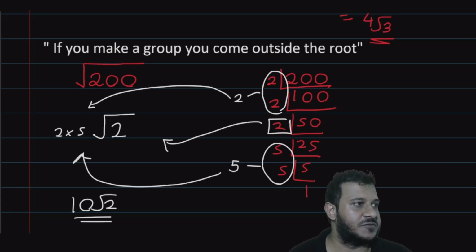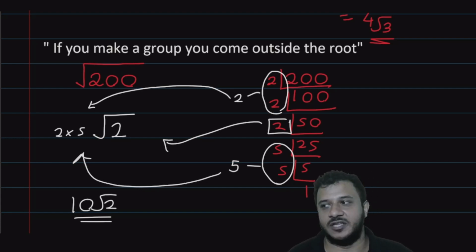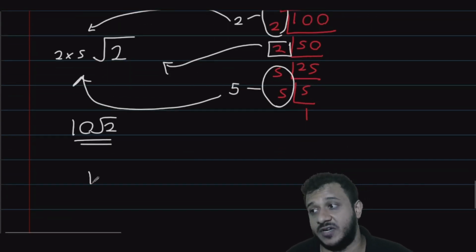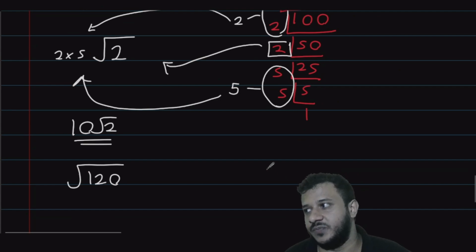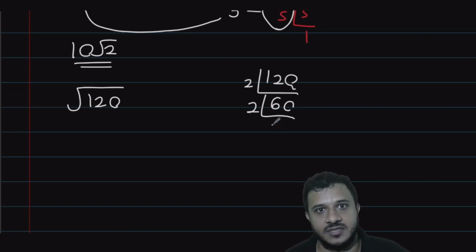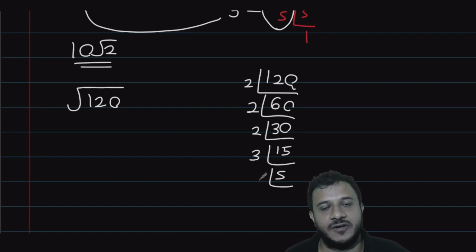Alrighty. So in other words, Pute, if you don't make a group, there can be multiple numbers that don't make any groups. As an example, square root of 120, which we did before. 120, we know we can divide by 2. That's a 60. 60 can get divided by 2. That's a 30. 30 can get divided by 2. That's a 15. 15 can get divided by 3. That's a 5. 5 can get divided by 5. That's a 1. You can make only one group of 2.